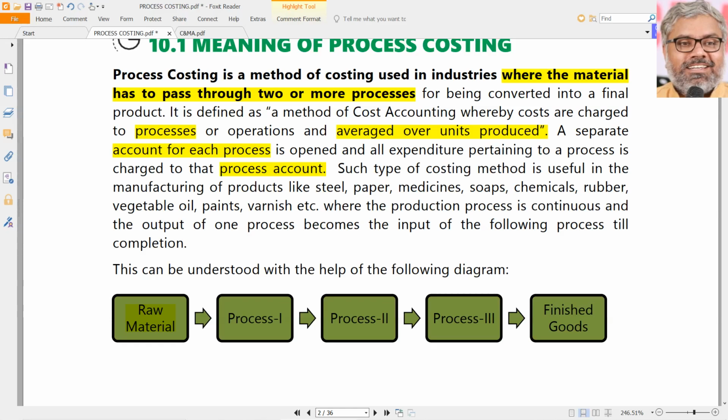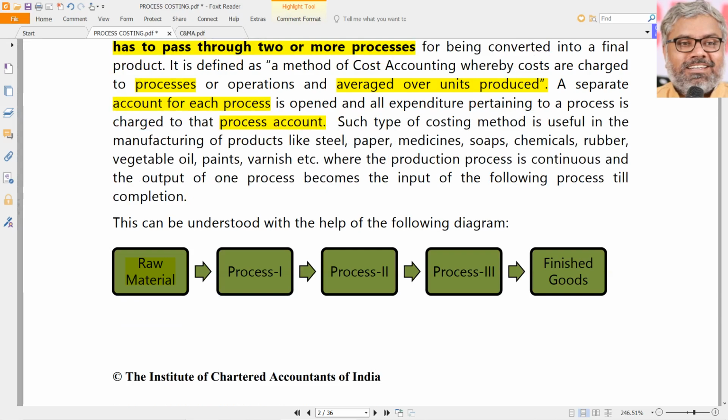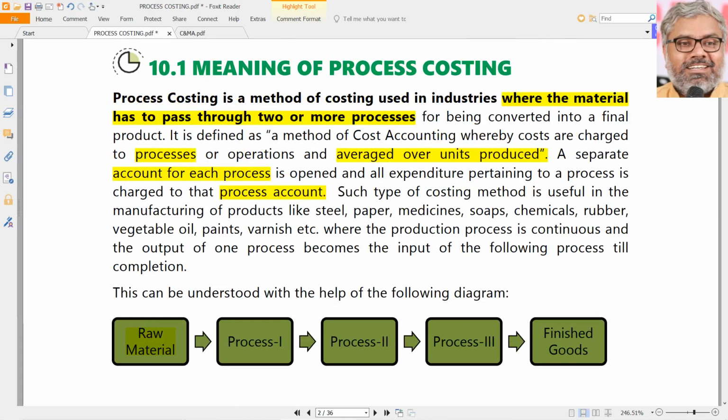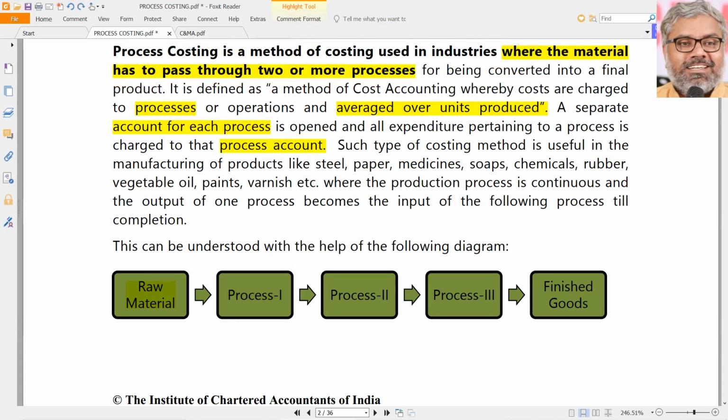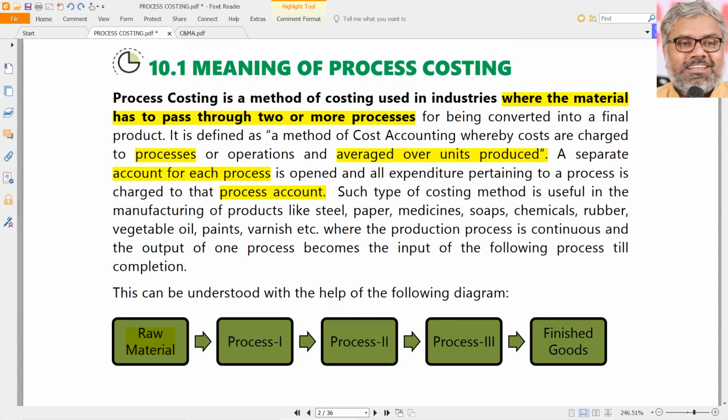Maybe they will mix some other chemicals, some other things, some other type of products or substances, so that ultimately they make sugar. So the basic material will be introduced in the first process only, usually. After that there may be some more material required, but it depends once again on the production process. Not necessarily, because we are not here to understand how sugar is manufactured or how cement is manufactured or how paper is manufactured.